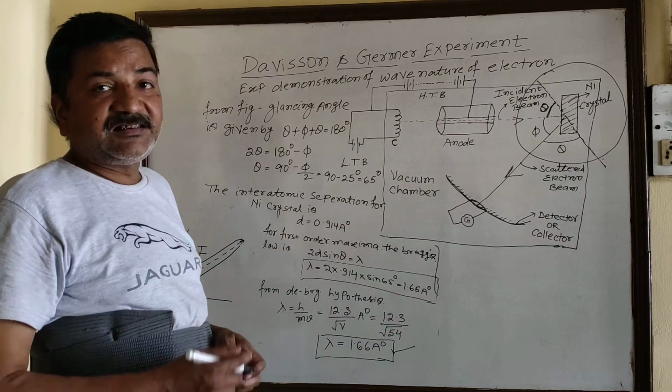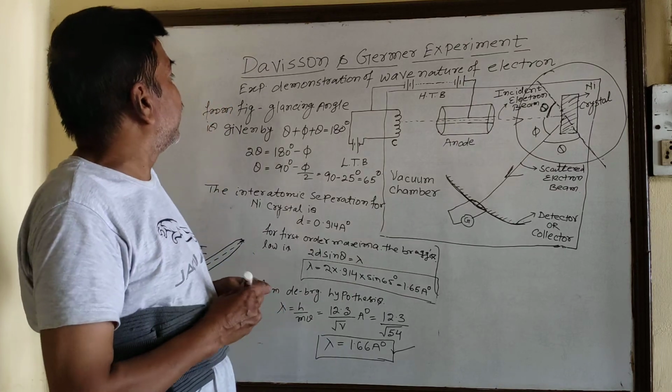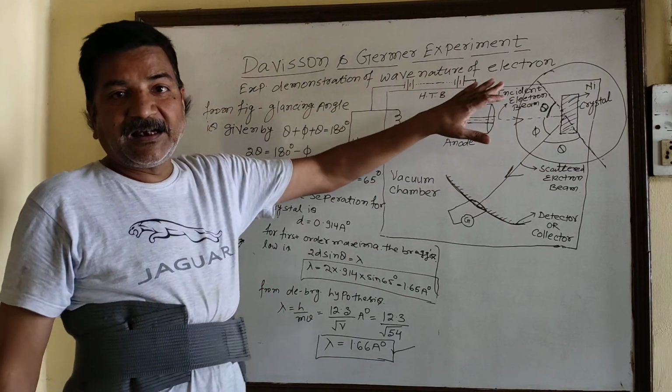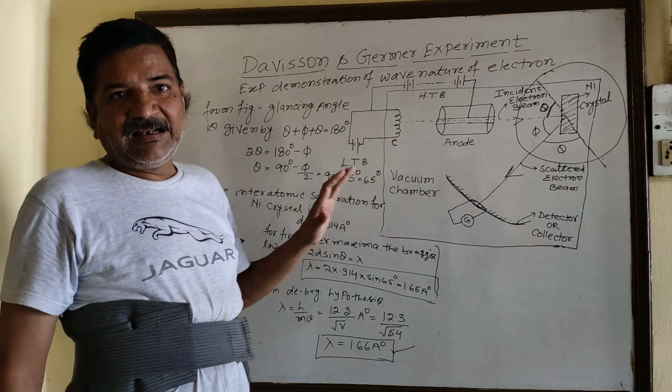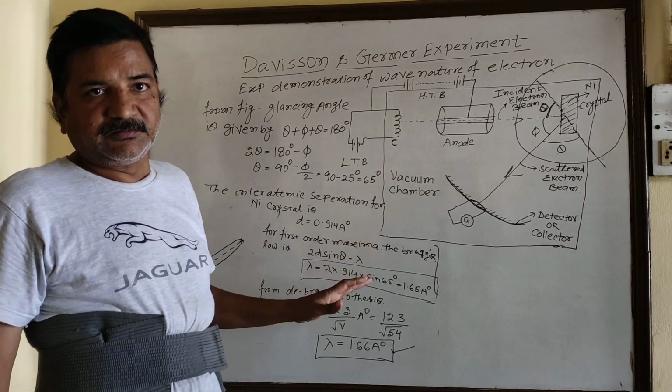Thus, the Davisson and Germer experiment supports the wave nature of the electron, and this was the last topic of this chapter. Thank you, students.